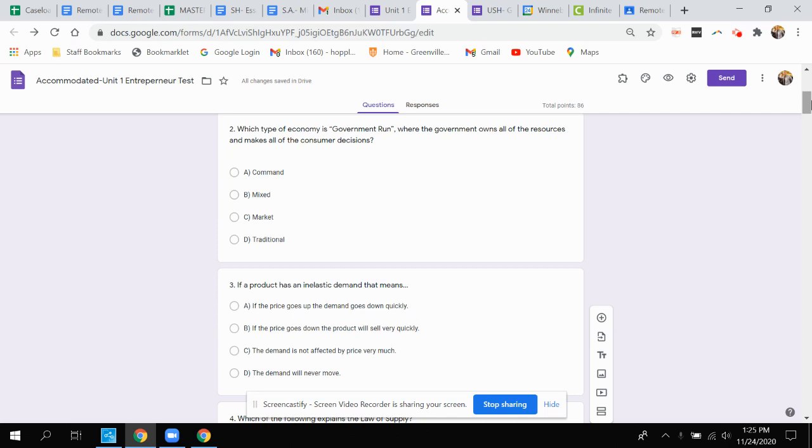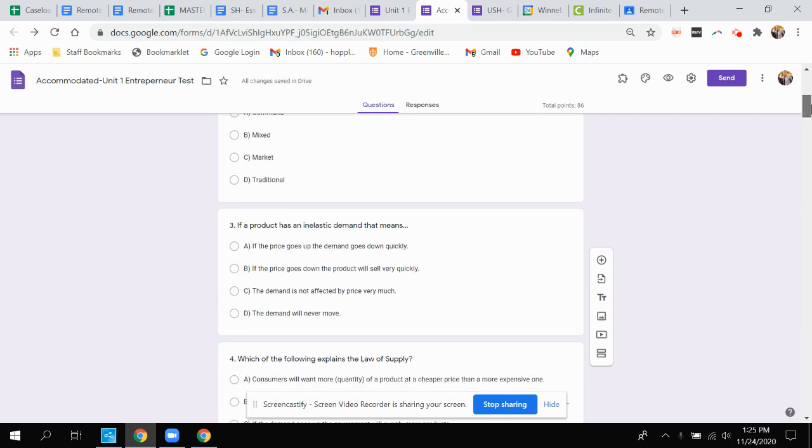Question number 2, which type of economy is government run, where the government owns all of the resources and makes all of the consumer decisions? A, command, B, mixed, C, market, or D, traditional?